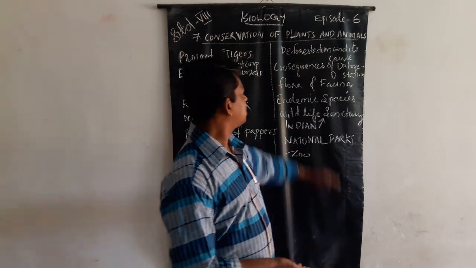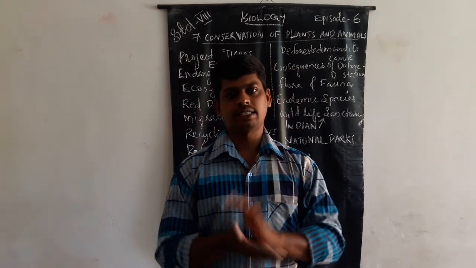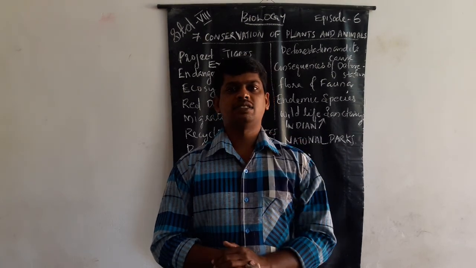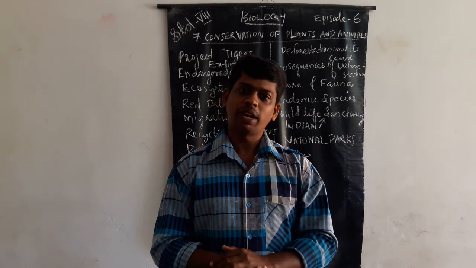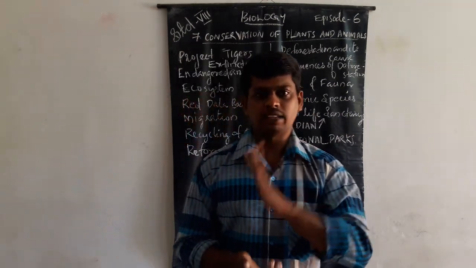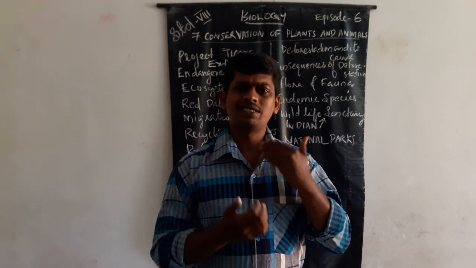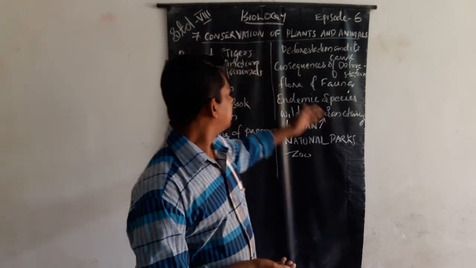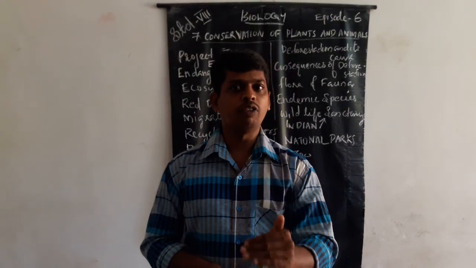Look, next is flora and fauna. Flora means plants. Not all plants are flora, but all flora are plants because they are protected plants. What is the reason? These plants are going to extinction on this earth.